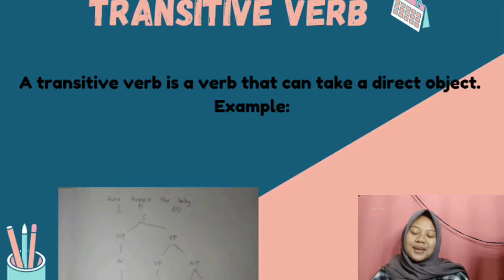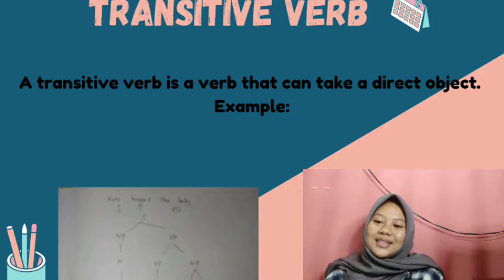Okay, transitive verb. A transitive verb is a verb that can take a direct object. In the transitive verb, the action must transition through into an object in order to complete the meaning. So, a verb phrase using a transitive verb has to have a direct object. Let's take one example: Kate hugs the baby. Can you identify? Can you mention some verbs that use a transitive verb?